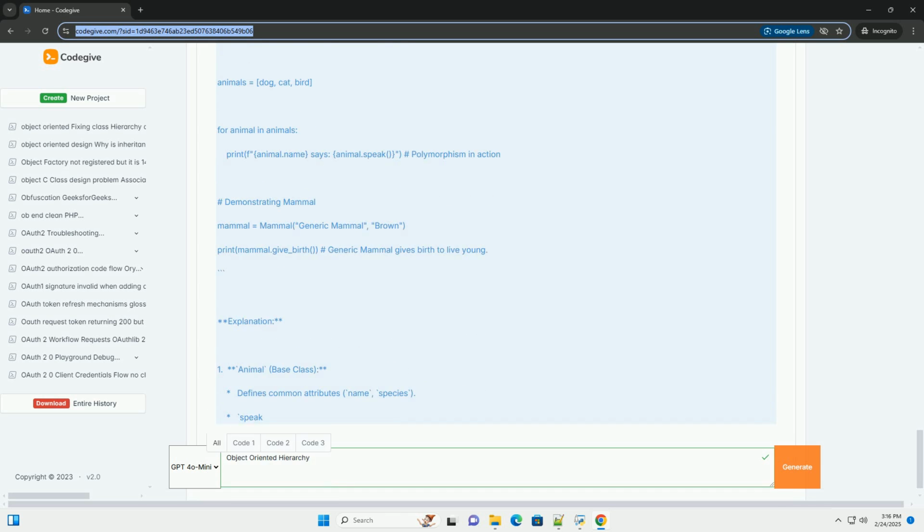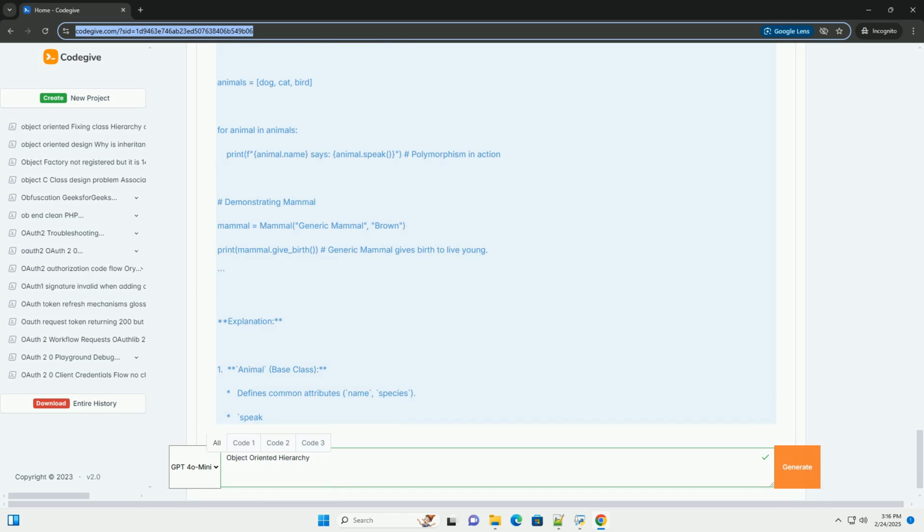Introduces the give_birth method, specific to mammals. Notice how it doesn't need to implement speak, because Animal is not marked as an abstract class. If Animal had been an abstract base class, ABC, subclasses like Mammal would have to override the methods marked abstract.